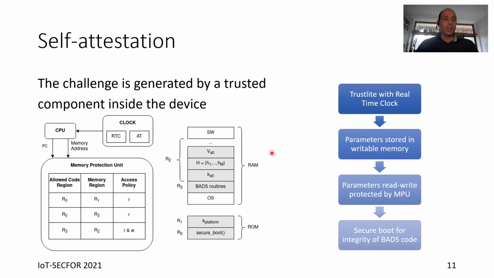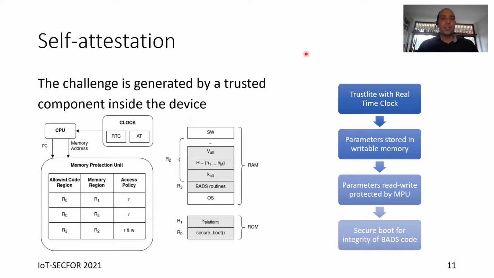The other component of our protocol is self-attestation. It is really similar to device attestation. The only difference is that the verifier, the element that is starting the protocol and generating the challenge, is not an external device, but a trusted component inside the IoT device.